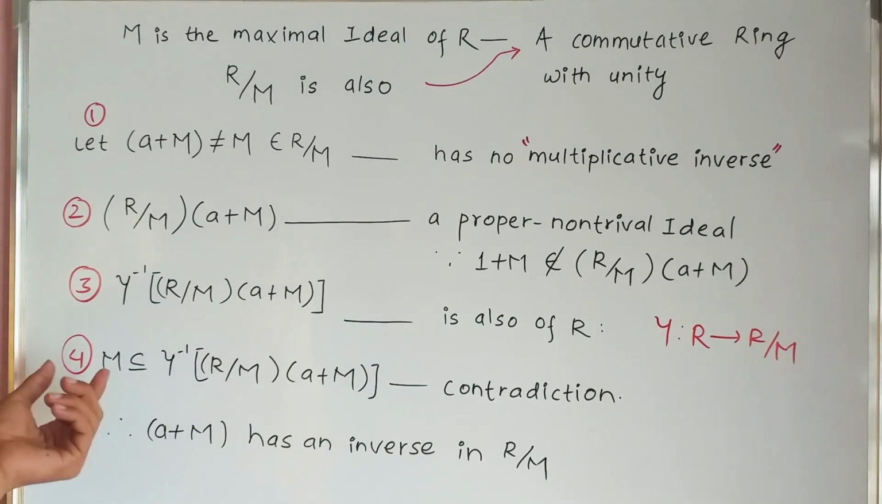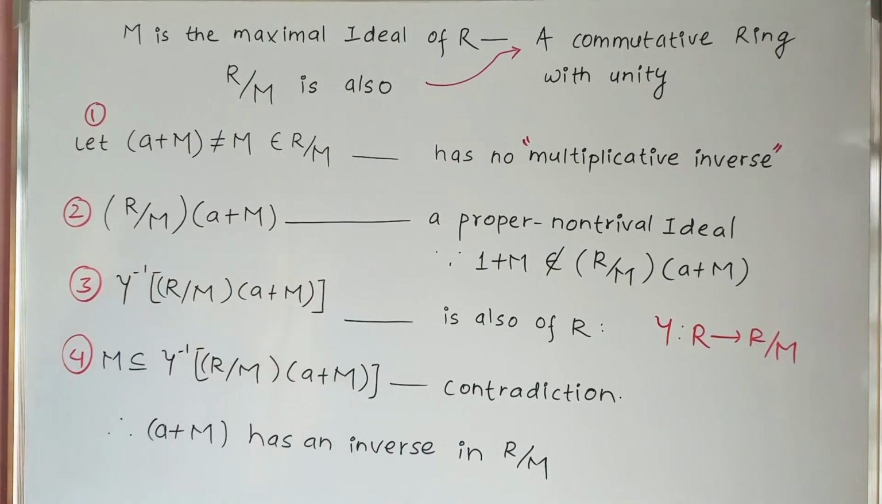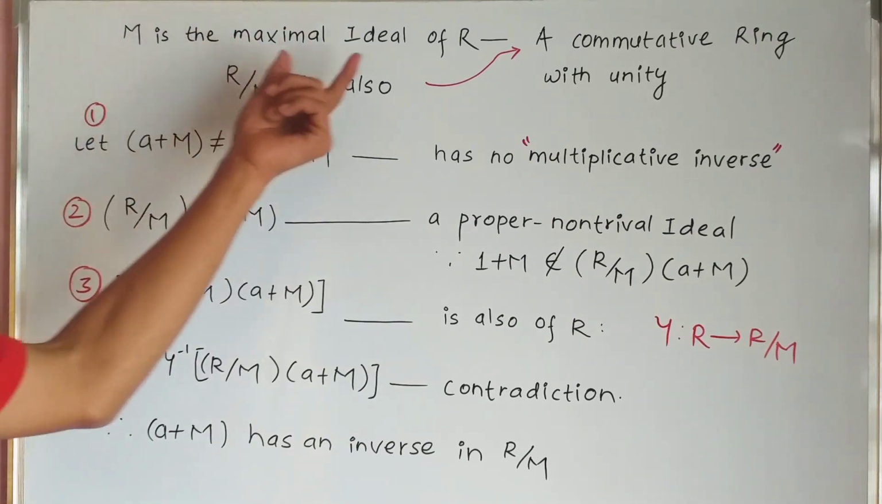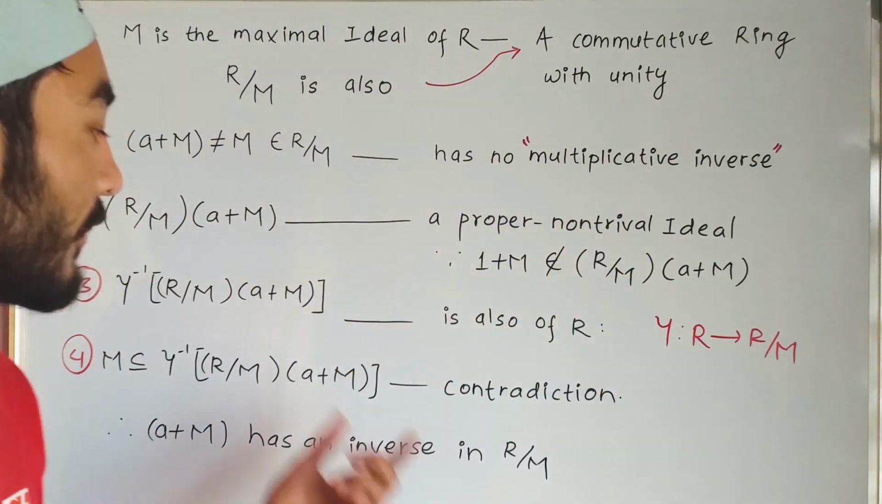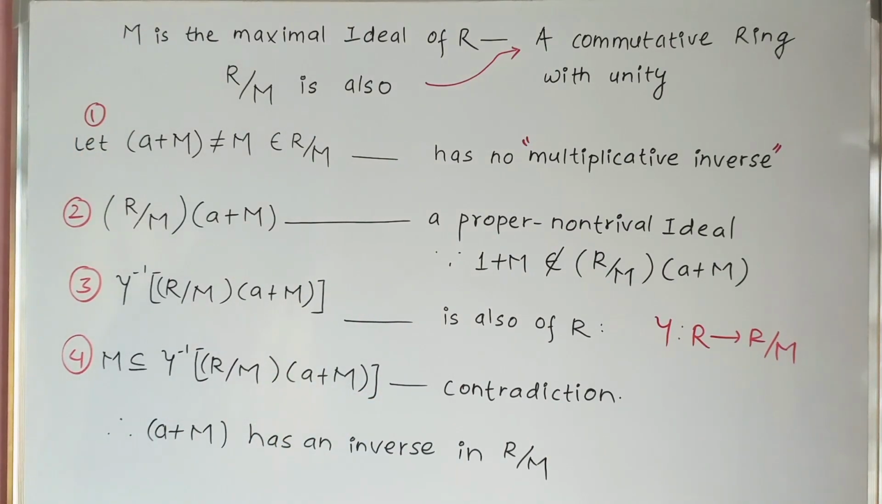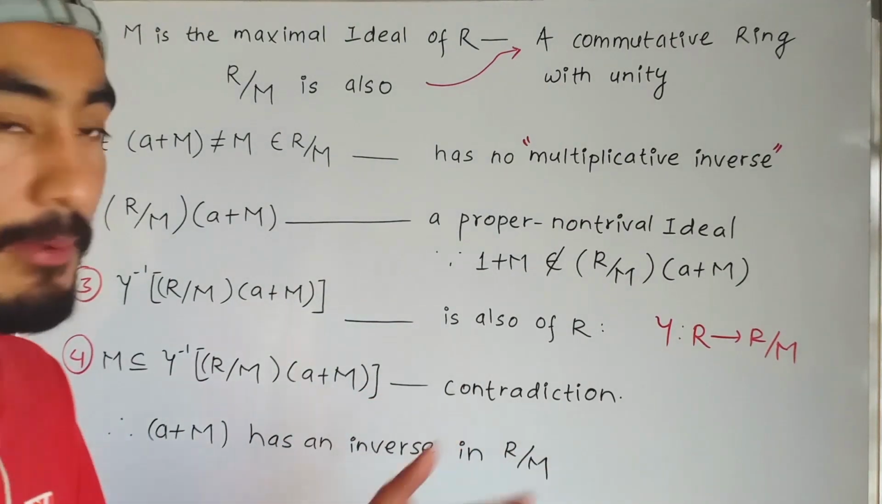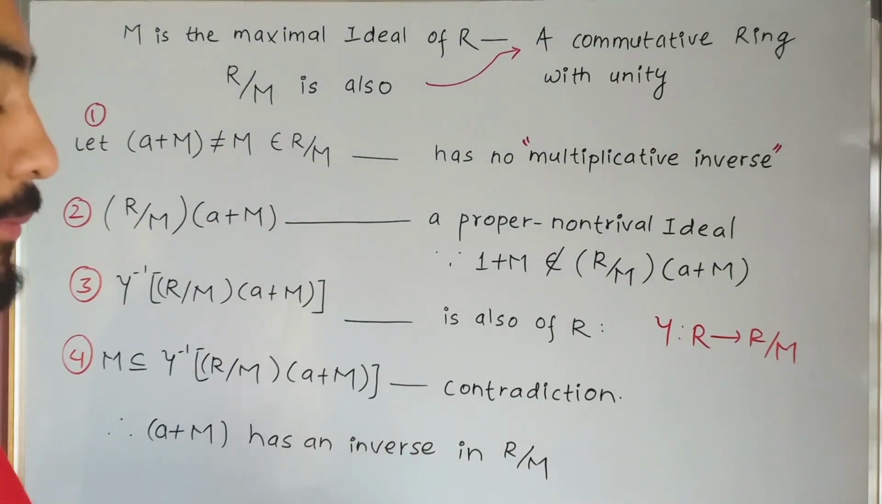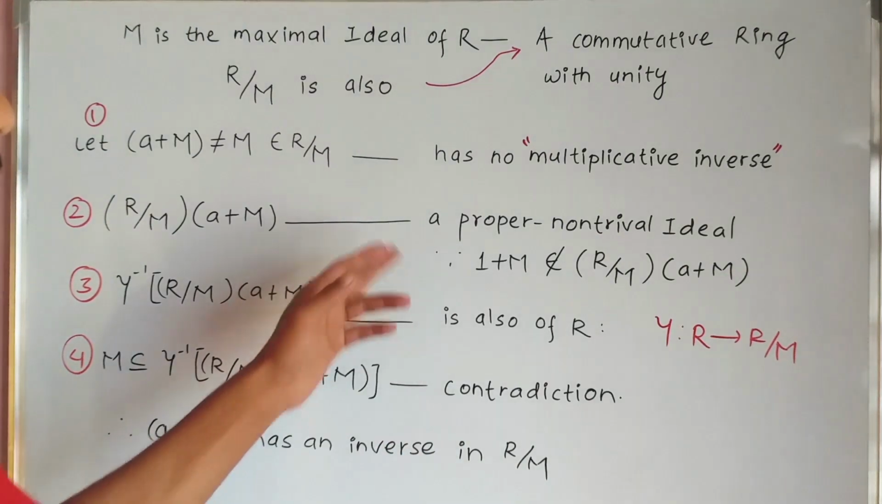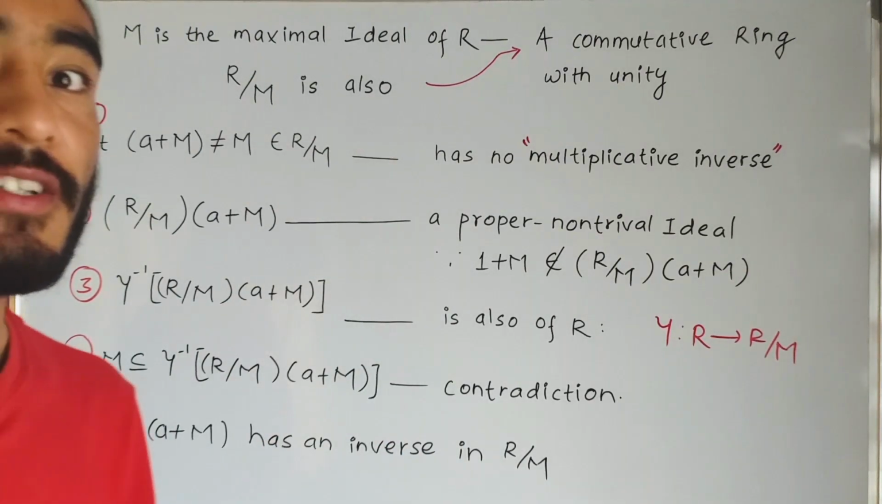And clearly M is contained in gamma inverse of <a + M>, but we have M is the maximal ideal of R, so M cannot be contained in any proper non-trivial ideal of R, so this is a contradiction. So a + M has an inverse in R/M. a + M is any non-zero element of R/M, so any non-zero element of R/M has a multiplicative inverse in R/M, and this shows R/M is a field.